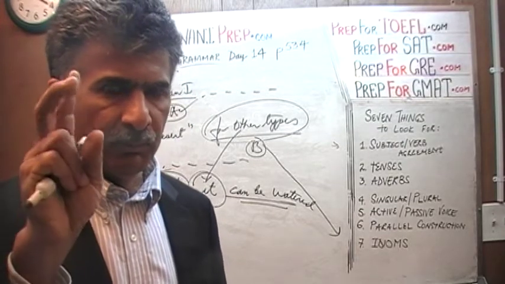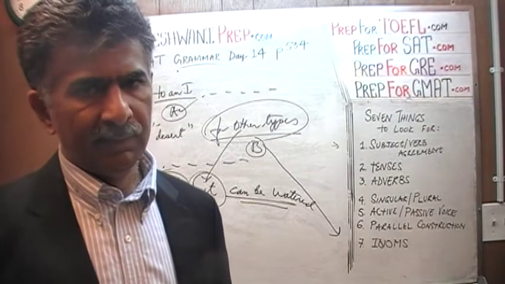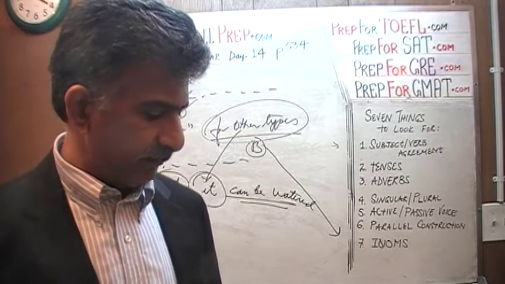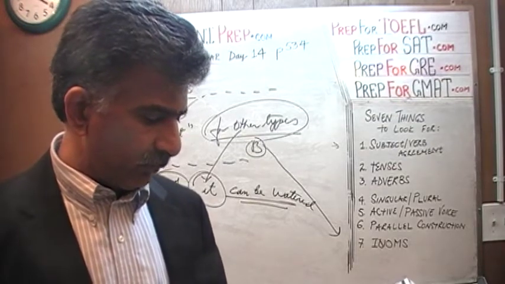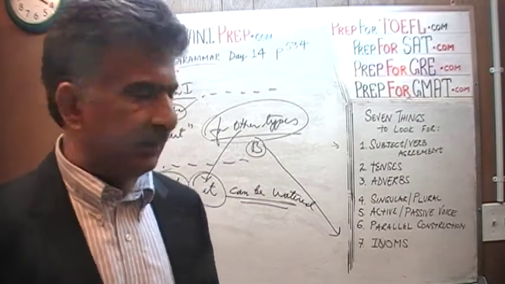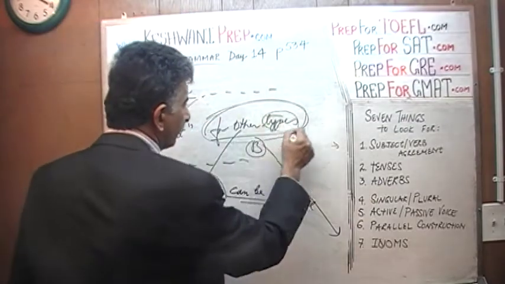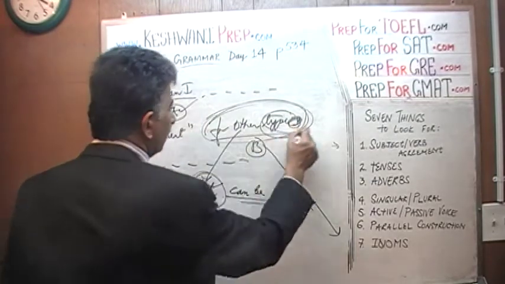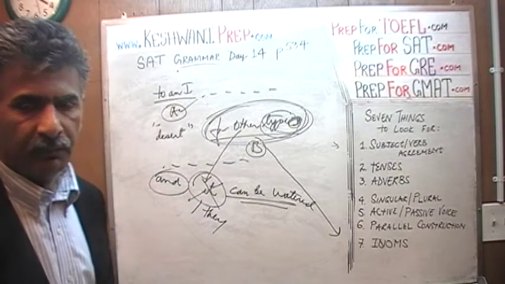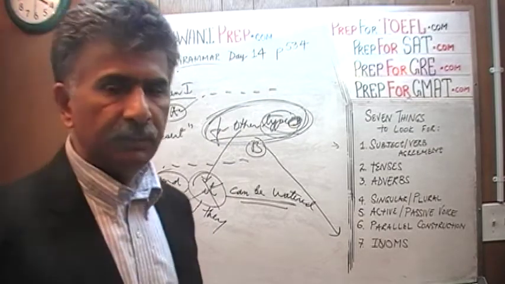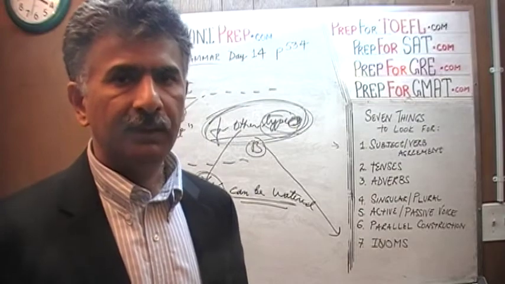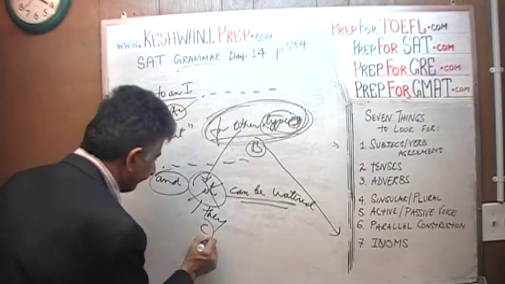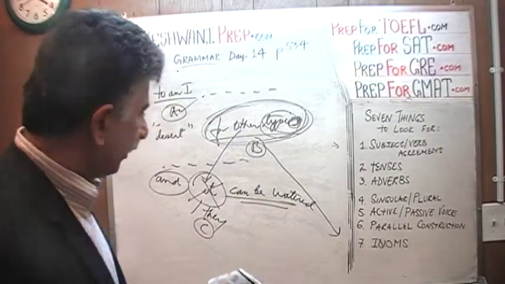So everything else that we put in quotation as desert, to an Iranian, they are not technically deserts because things can grow on it. We can grow stuff in it, and therefore they are not desert. And it goes on to say it can be watered. It's not it. We're talking about other types of desert. It should be they. The subject of this sentence is other types of desert, and they can be watered, not it. The answer is C.